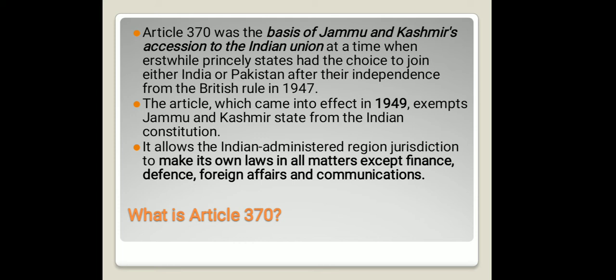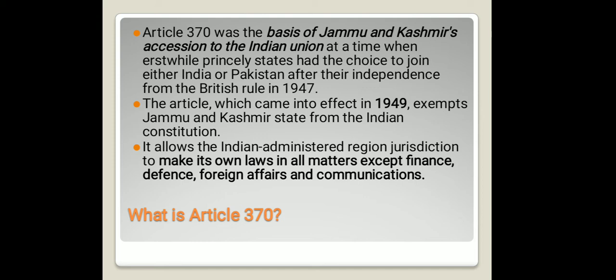At the time when princely states were joining either Pakistan or India, they had the discretion to join either one. So this Article 370 was the basis of the relationship of India with Kashmir, the Jammu and Kashmir princely state, which was ruled by Maharaja Hari Singh.